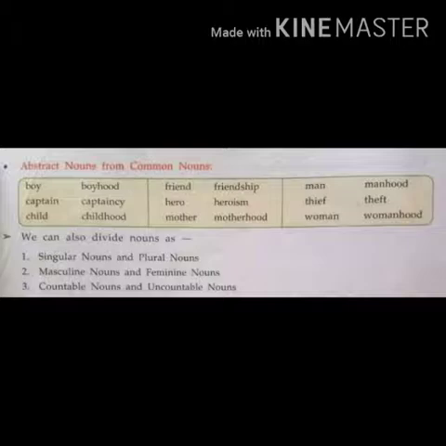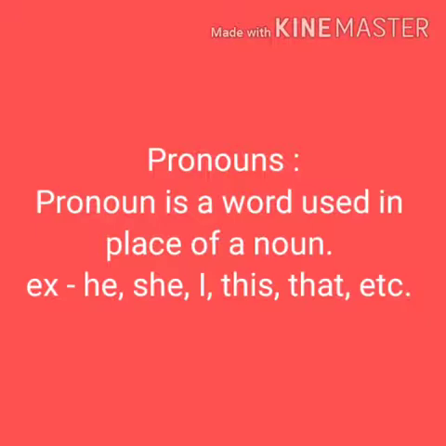For uncountable you can give salt, water, oil, ghee, and even rava. Can you count rava? No, you can't. Suji, rice, soup, etcetera.